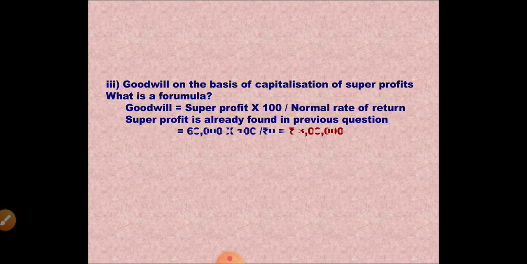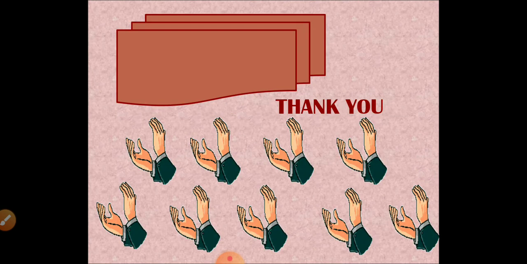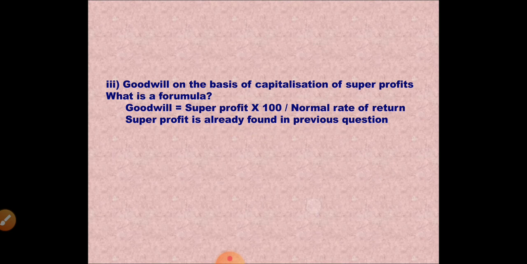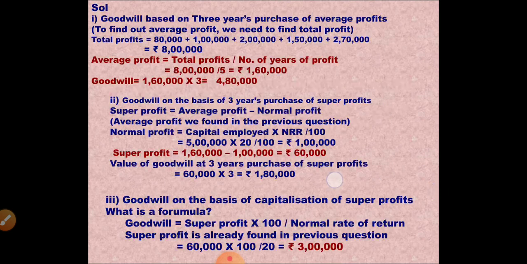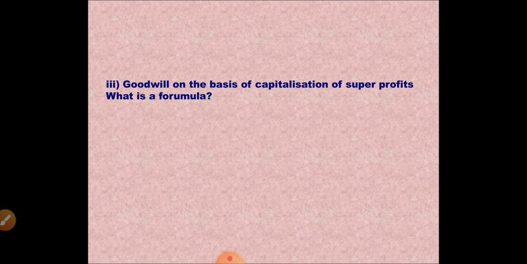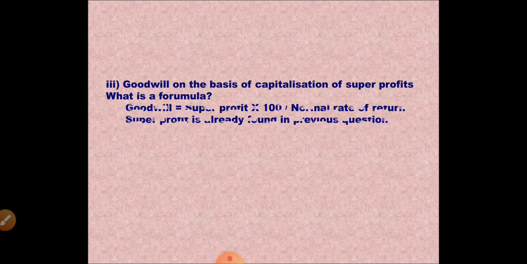So what is the formula? Same thing. This is already given in the previous question. So we can complete it. Same children. Whatever is mentioned here, the same thing is mentioned in the next slide. So with this, our goodwill valuation has come to an end successfully.